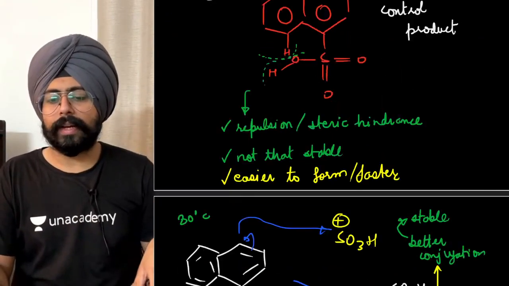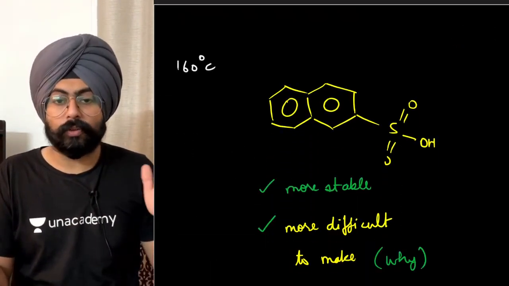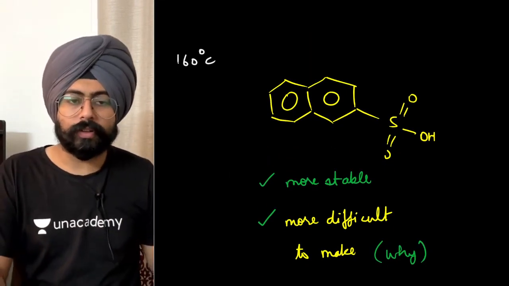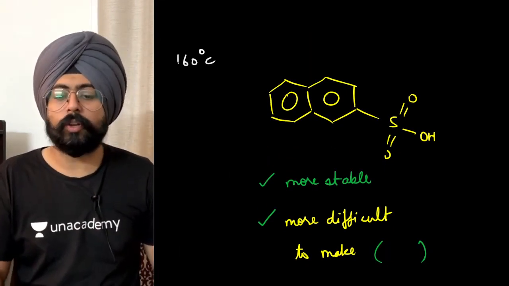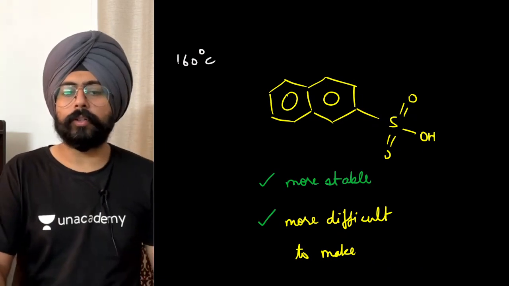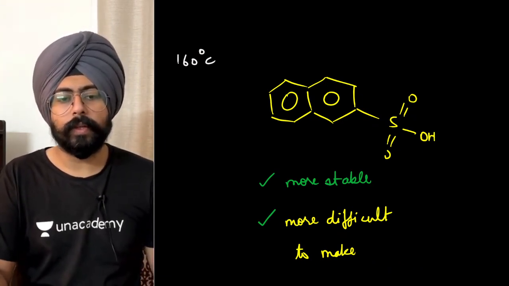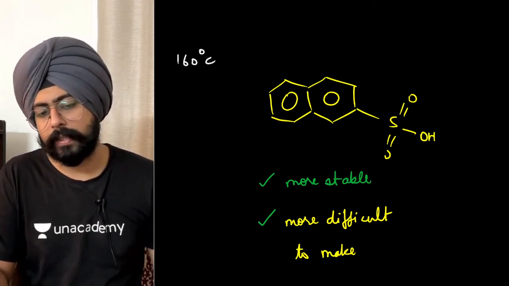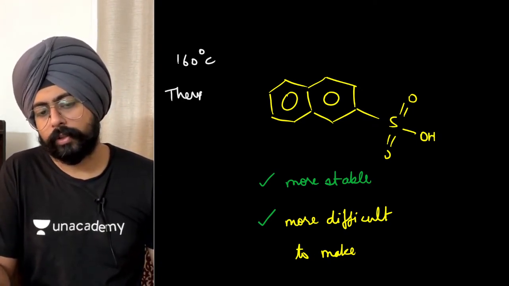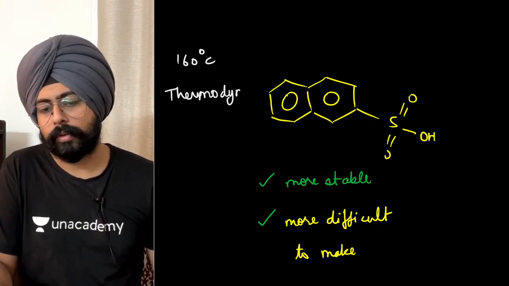The other product that we have, which is the more stable product, although it is slower, it's more difficult to make, it takes a lot more time. This product is known as the thermodynamically controlled product. Okay, this particular product is known as the thermodynamic product or thermodynamically controlled product.